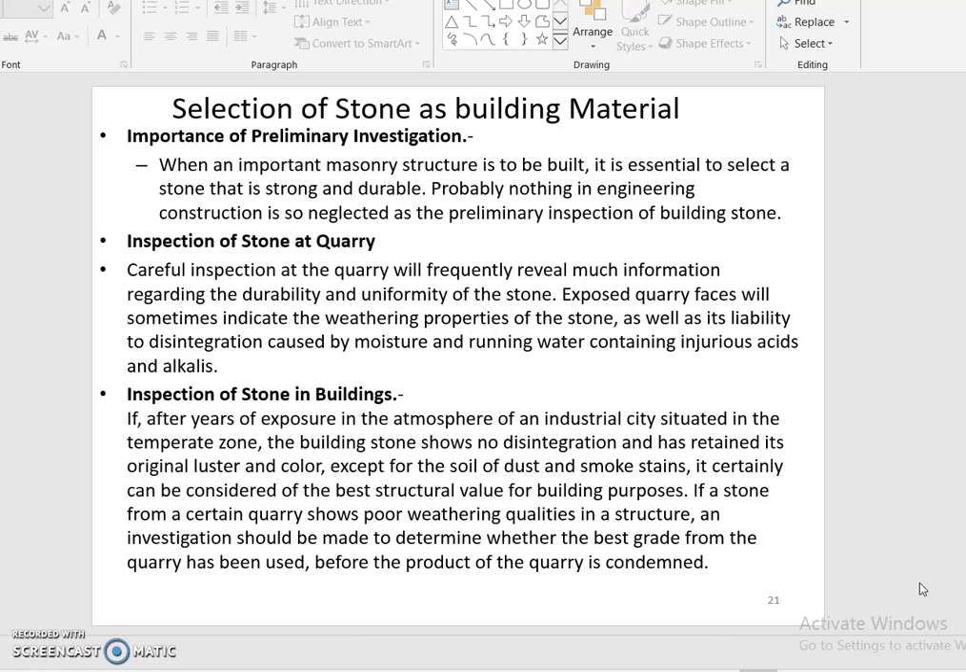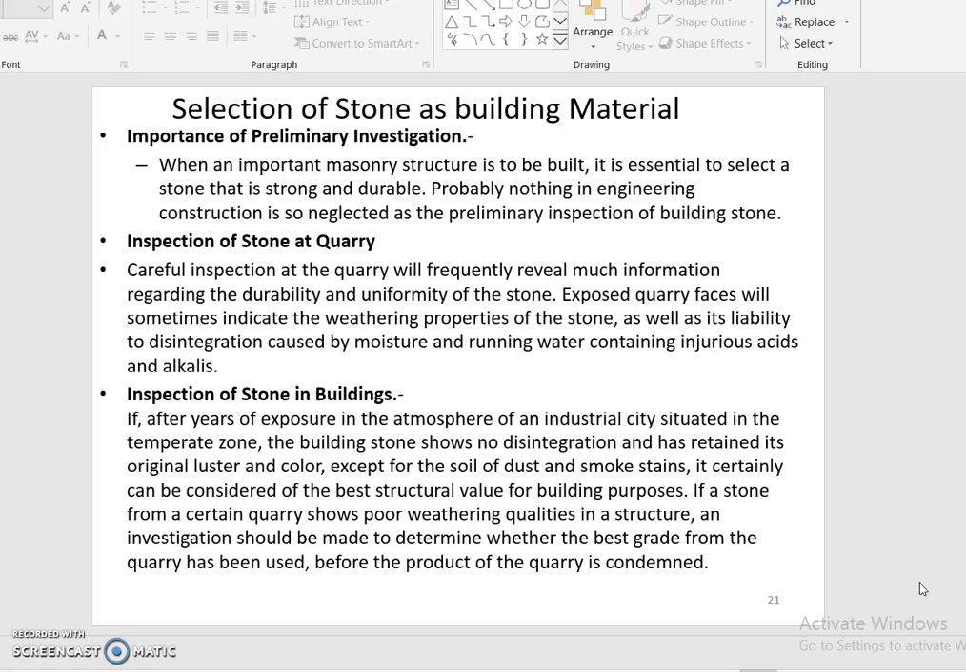So, the way of inspecting stone in buildings: after years of exposure in the atmosphere of an industrial city situated in the temperate zone, the building stone should show no disintegration and should have retained its original luster and colors. Except for soil or dust and smoke stain, it can certainly be considered of the best structural value for building purposes.